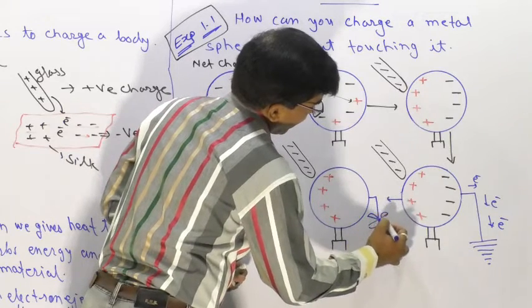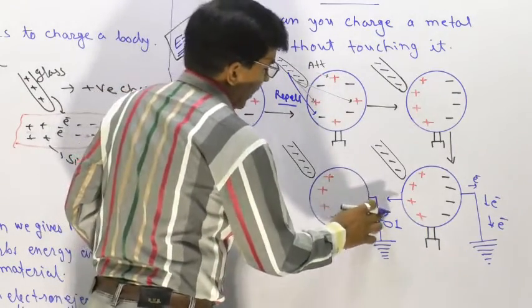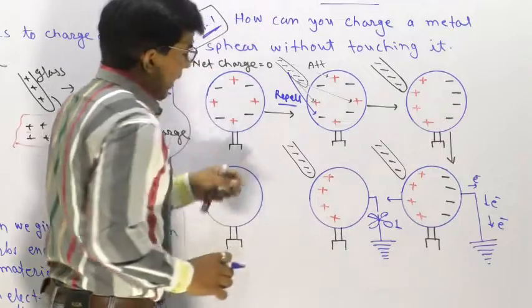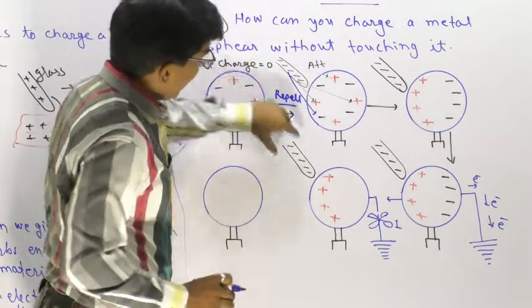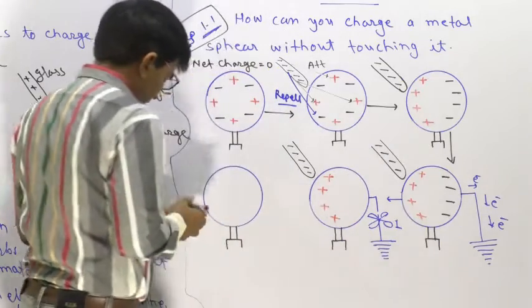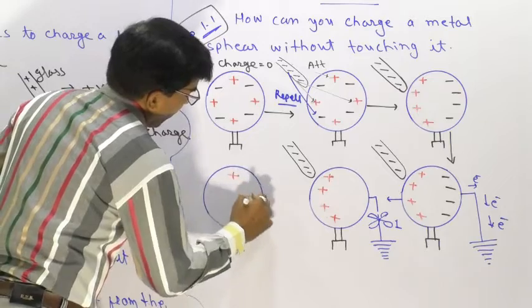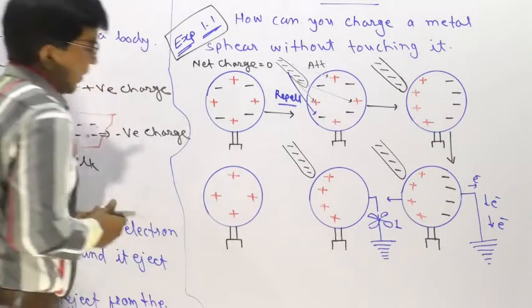Number one, cut this connection. When you cut this connection and move away the rod, the charge will be equally distributed everywhere on the sphere.